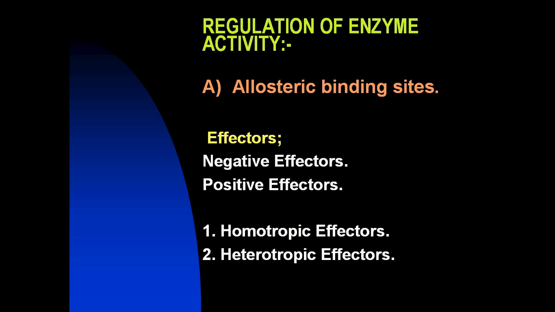We have further subdivided effectors into two types: negative effectors and positive effectors. Effectors that inhibit the activity of the enzymes are called negative effectors, and positive effectors are the effectors that enhance the activity of enzymes. Allosteric enzymes frequently catalyze the committed steps early in a pathway.